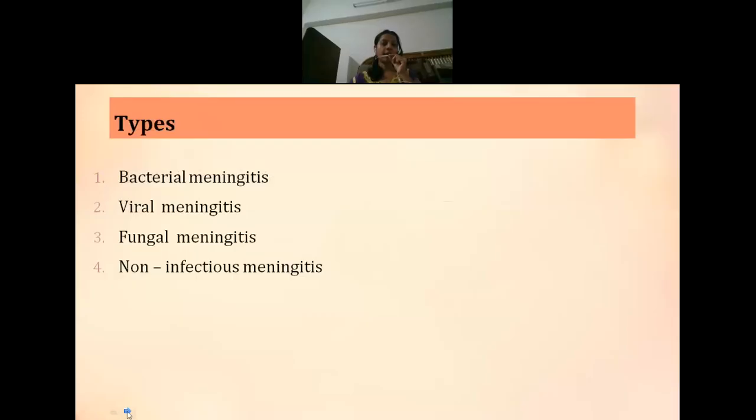We have different types of meningitis: bacterial, viral, fungal, and non-infectious meningitis. Bacterial meningitis is caused by bacteria, viral by virus, fungal by fungi, and non-infectious is caused by certain other conditions that we will see in the etiology.